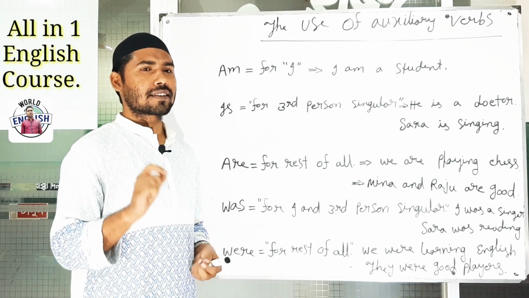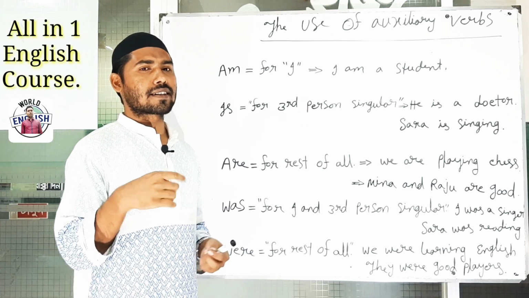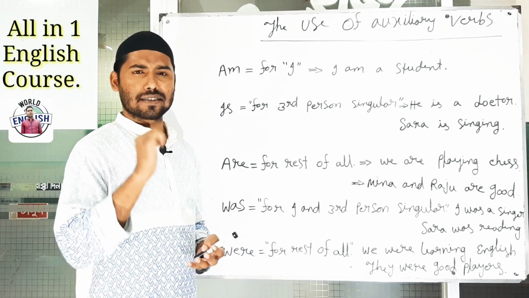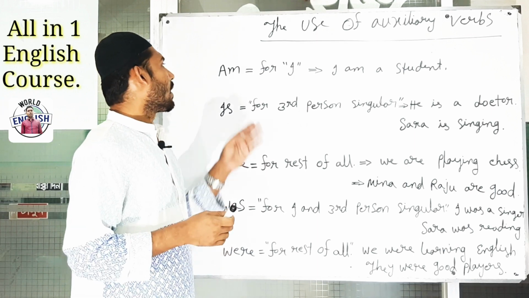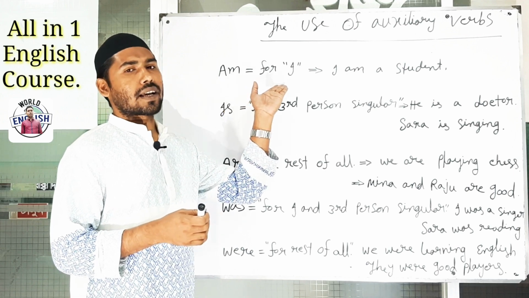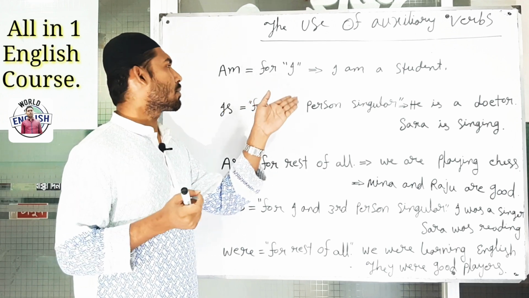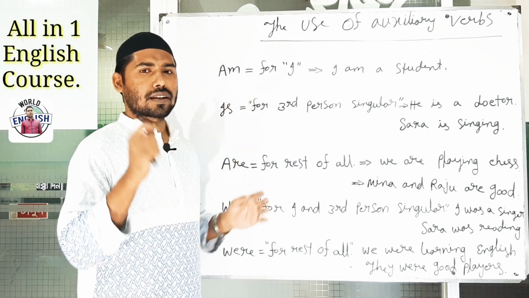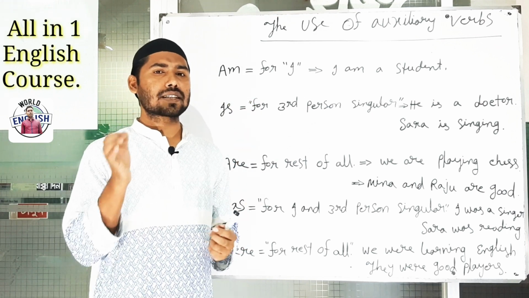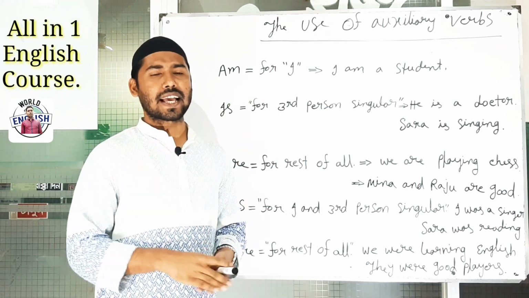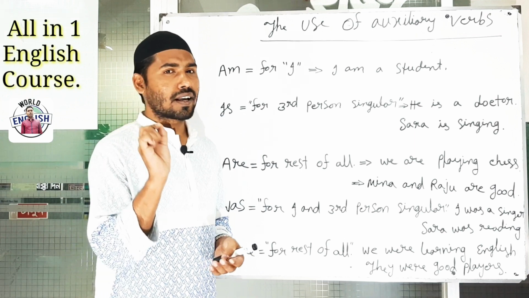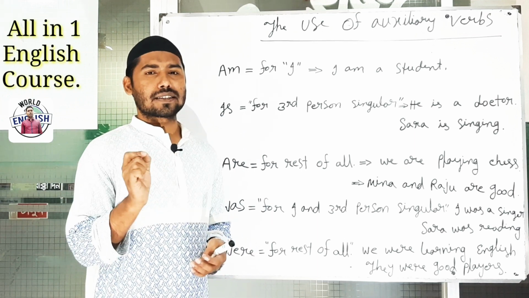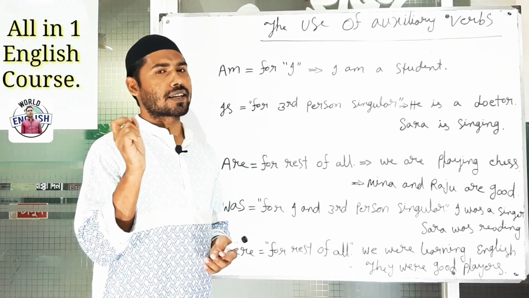It's very simple and it is the rule of one sentence, that is, if we have I, that time we will use am. In short, we can say am is only for I. Am is only for I. No other person will take am.